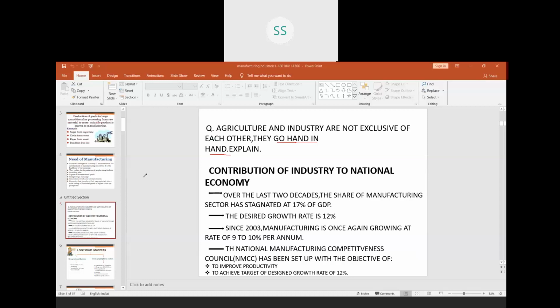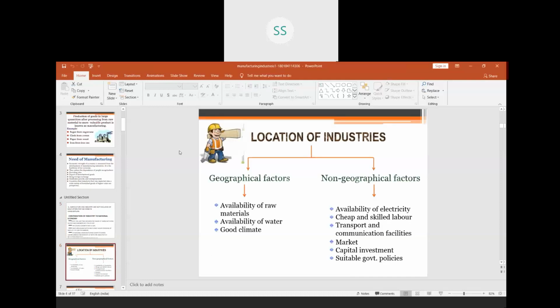We have the next part, that is industrial location. Now if I ask you, when you grow up, if you want to set up your own industry or your own factory, what factors will you look at? What do you require for setting up a factory? There are certain factors upon which it is based whether you want to locate your industry or factory in that location or not.